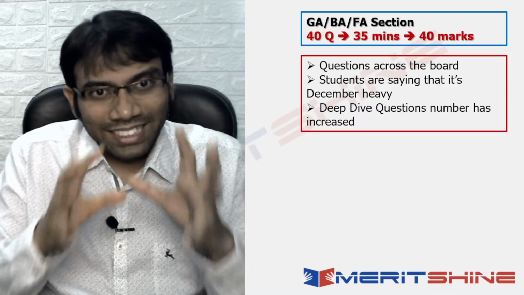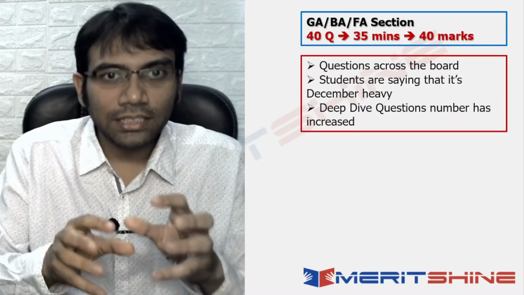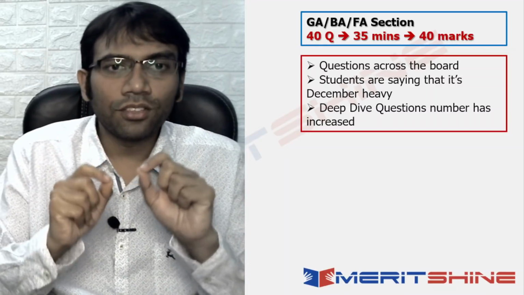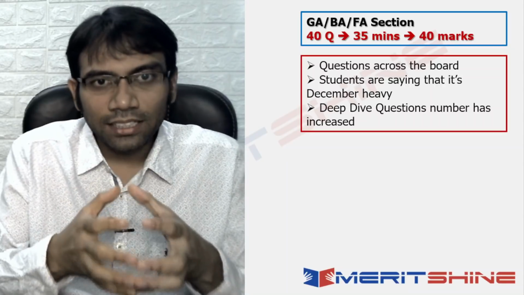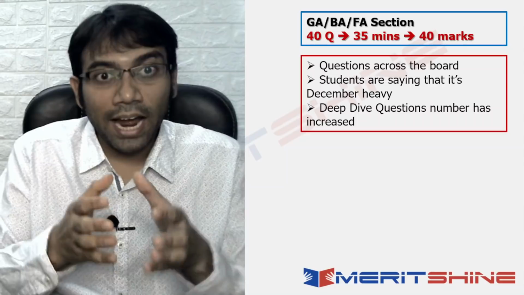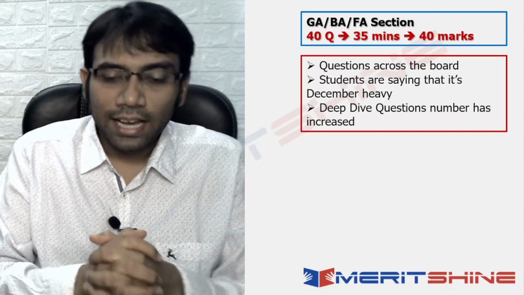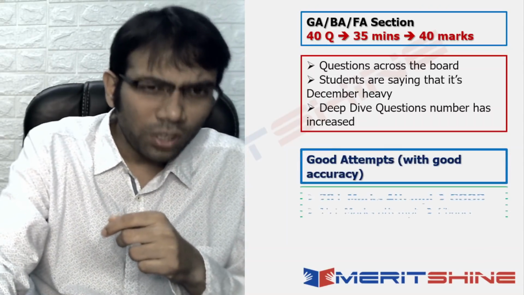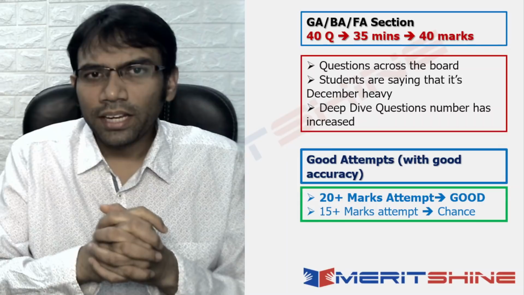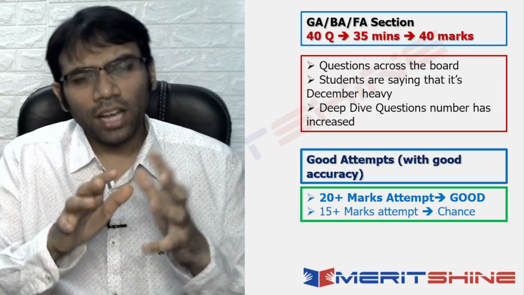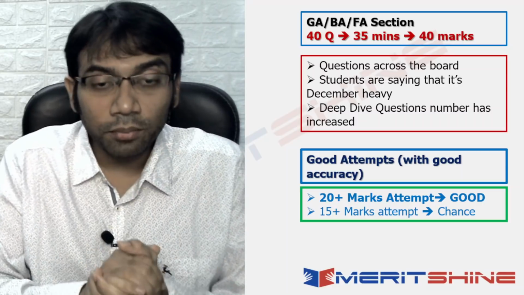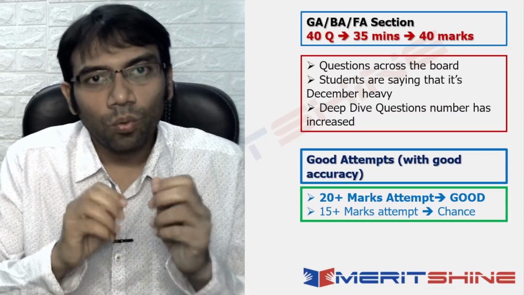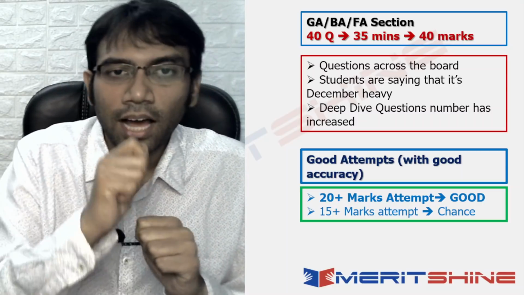So these were the kind of questions that came in GA, which made it very challenging for the students, is what students say. And from what I could gather from students' attempts and what they said about GA, a good attempt in GA would be around 20 plus. Now, what I could gather from our students, a 20 plus marks attempt was a good attempt, a 15 plus marks attempt was an attempt where you still have a chance.